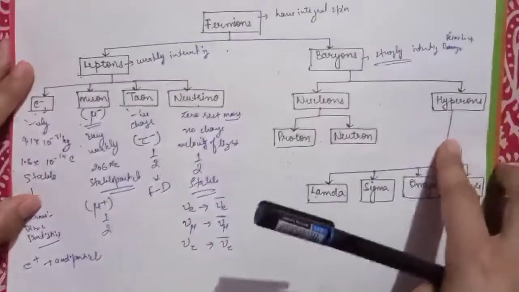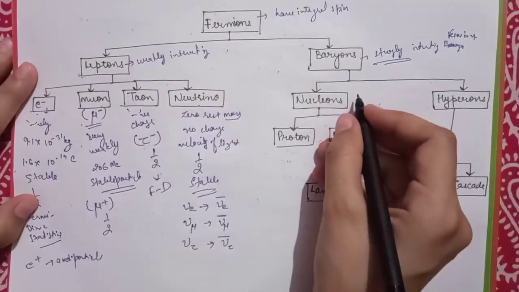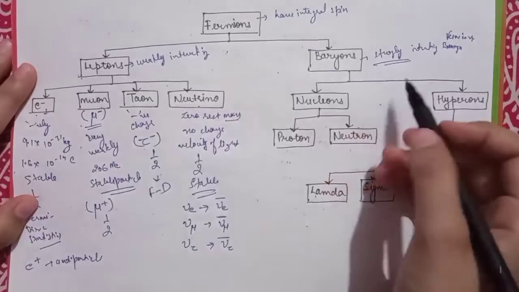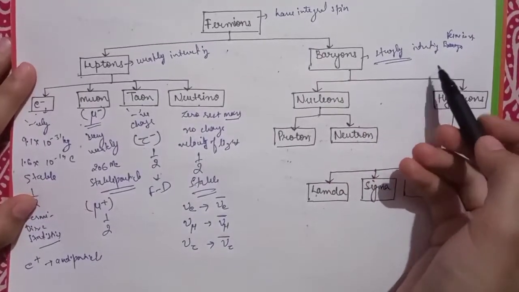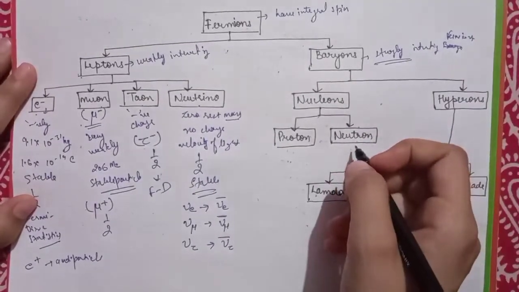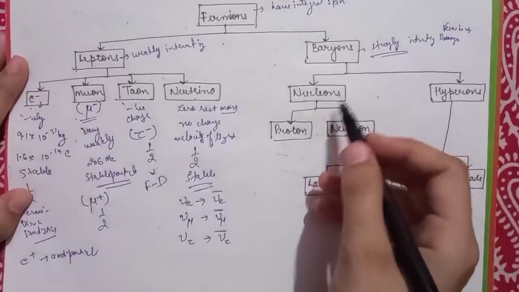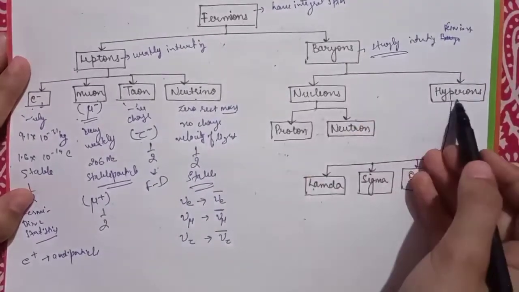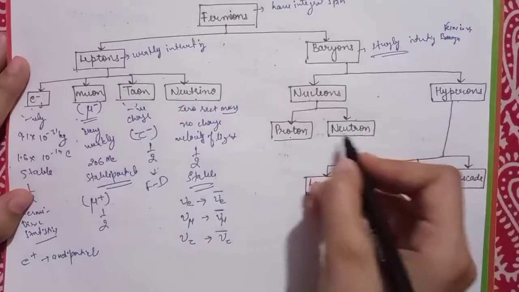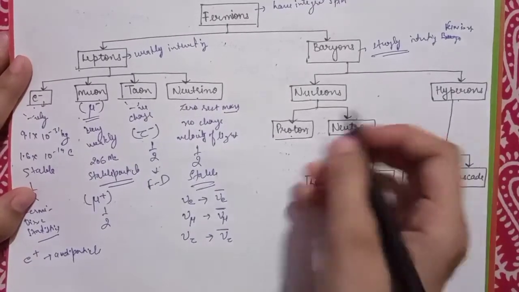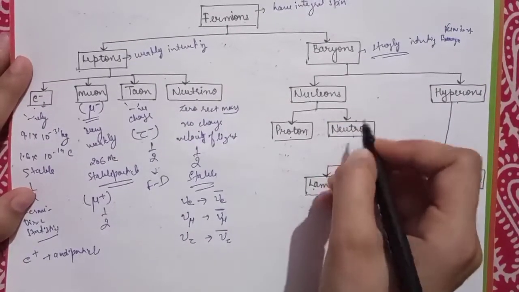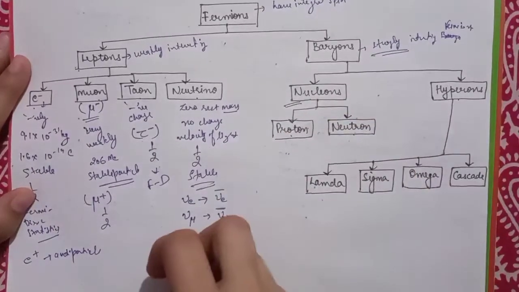Now we will classify the baryons. Baryons are the strongly interacting fermions which have half integral spin. It is further classified as nucleons and hyperons. Protons and neutrons are collectively called nucleons.